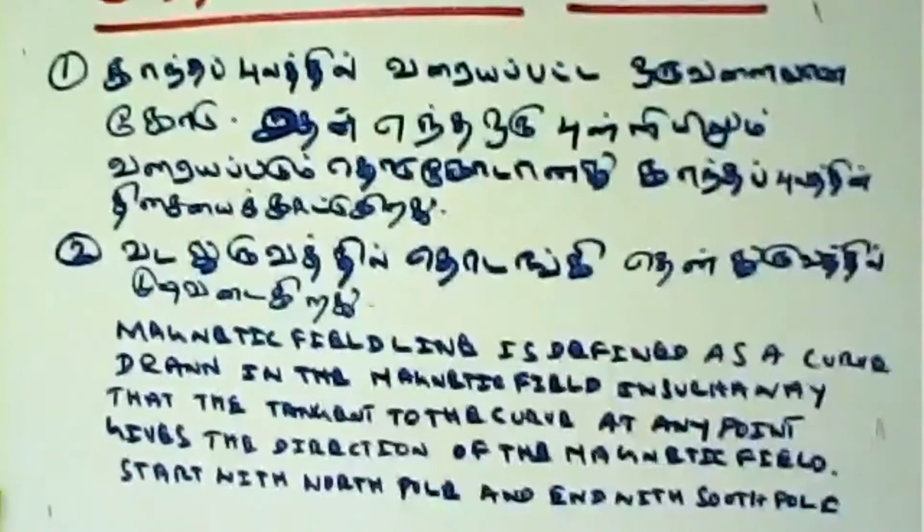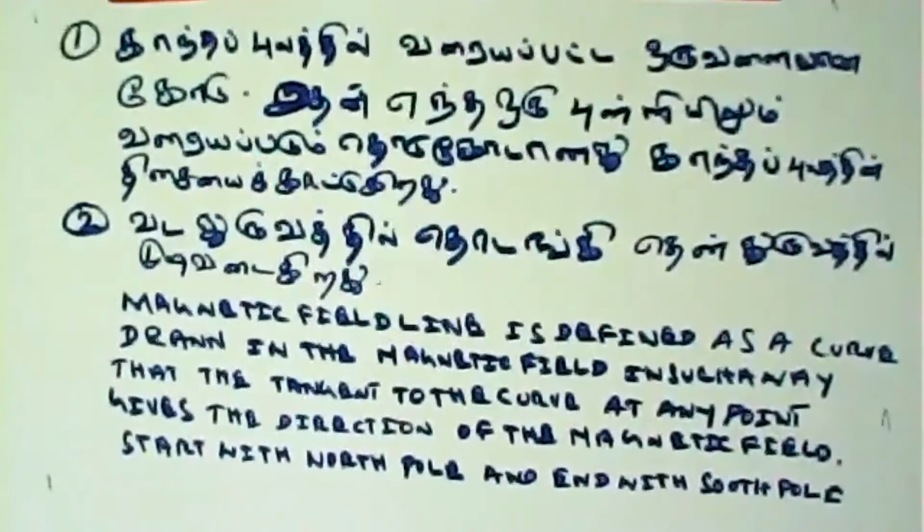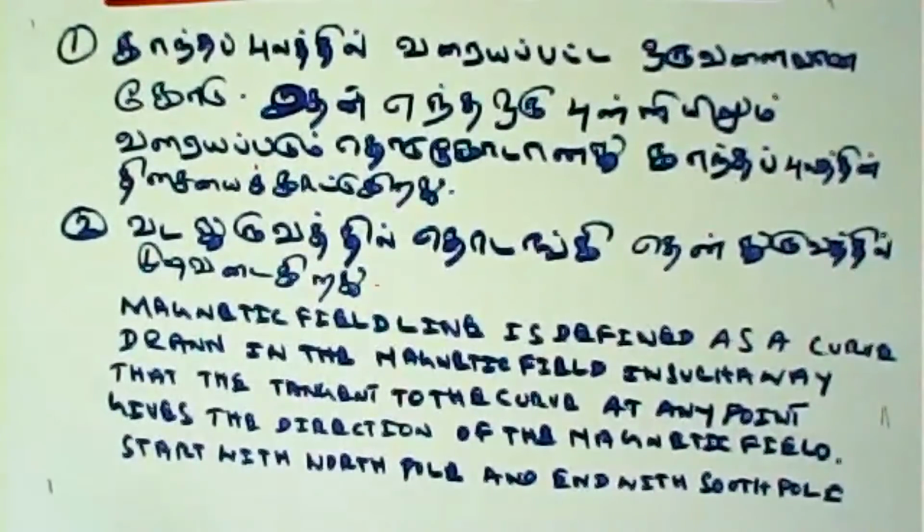Okay, just in English I will tell you, then I will show the picture also, and with the picture I will be able to explain to you. A magnetic field line is defined as a curve drawn in the magnetic field in such a way that the tangent to the curve at any point gives the direction of the magnetic field. It starts with the north pole and ends with the south pole. Okay, now we will see.